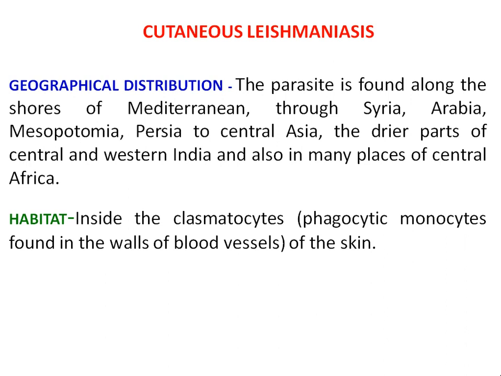Okay, it is present inside the plasmocytes of the skin. Plasmocytes are the phagocytic monocytes. Monocytes, basically, are white blood cells. So this parasite is present in the plasmocytes, that too the phagocytic monocytes found in the wall of the blood vessels of the skin.